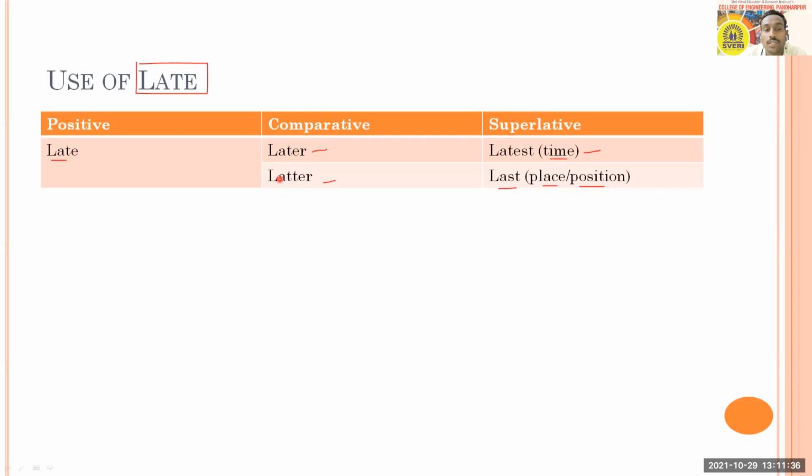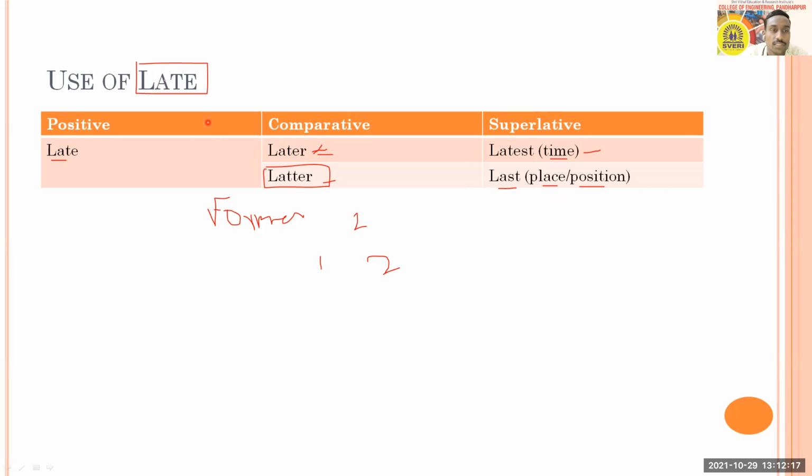So this way we need to be clear with the use of later and latter, latest and last. Usually the latter is used with 2 things. We'll come to know that former and latter. In case of former, when there are 2 objects and you want to refer to the first one, former is used. And out of these 2, if you want to refer to the second, you are going to refer to latter. And that later, we usually say I will call you later. So that later is this later. Latest, we call it latest fashion, latest show, latest score. And last is with place or position, last candidate, last number, something like this.